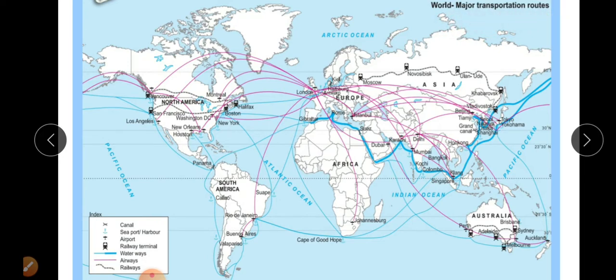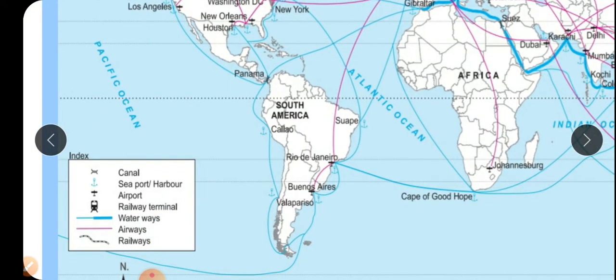These transportation routes are used by the different countries in the world. Now, which types of transportation routes are there? We observe with the help of the index first. The canals are there. Then seaport, or we can also say harbor. Then airport. This is a railway terminal. Then waterways, which use a blue line. The width of the blue line differs.